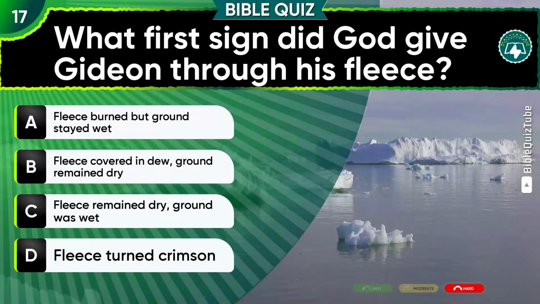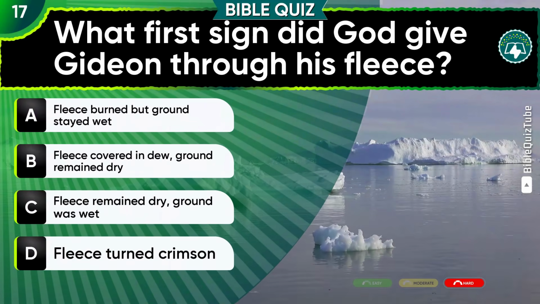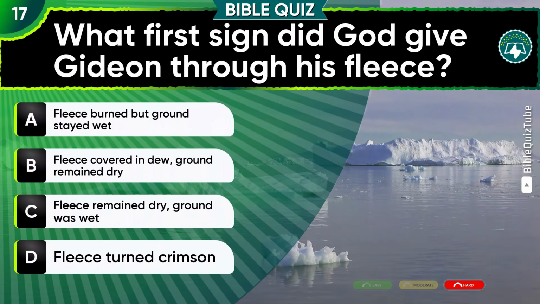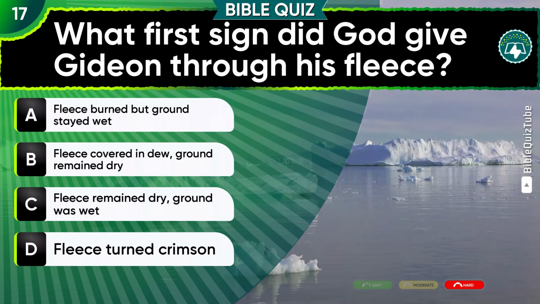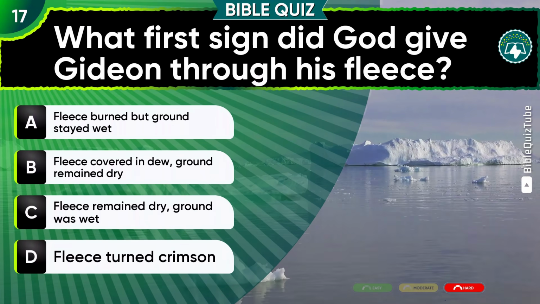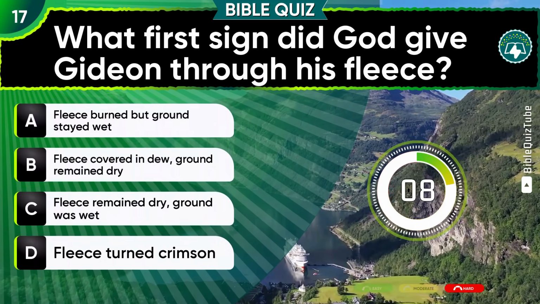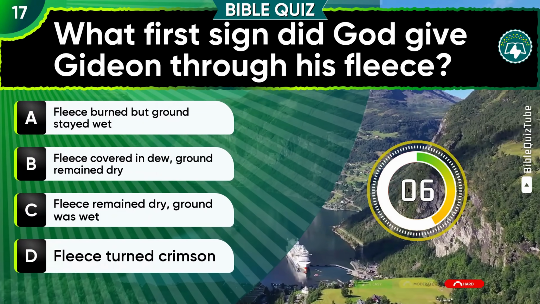Question 17. What first sign did God give Gideon through his fleece? A. Fleece burned but ground stayed wet. B. Fleece covered in dew, ground remained dry. C. Fleece remained dry, ground was wet. D. Fleece turned crimson.